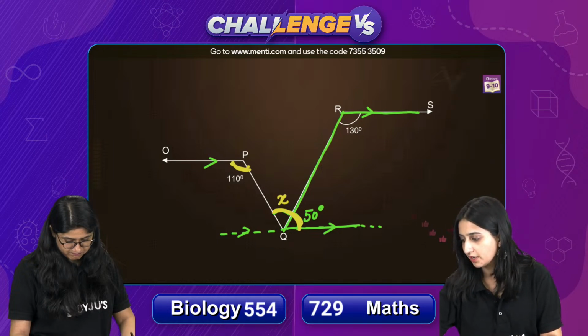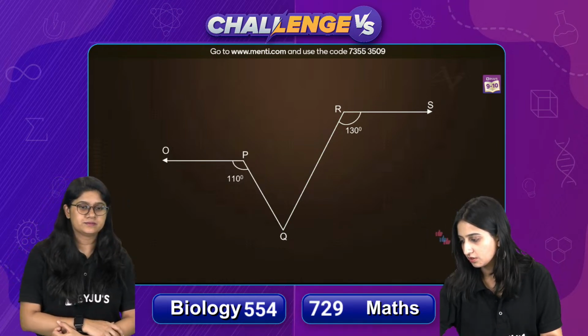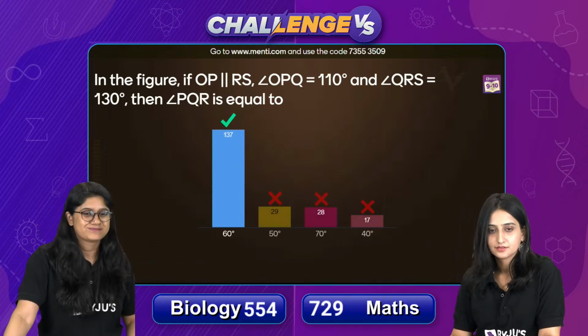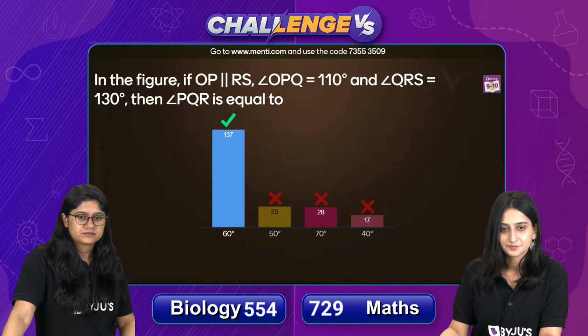Is it clear to everyone? सबको समझ में आ गया ये क्वेश्चन? So the right answer here was 60 degrees. Okay, so 110 में से आपको 50 को माइनस करना था.